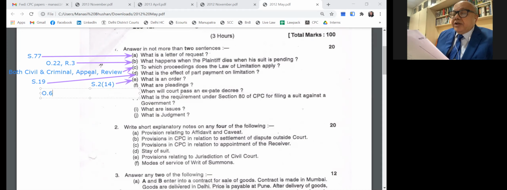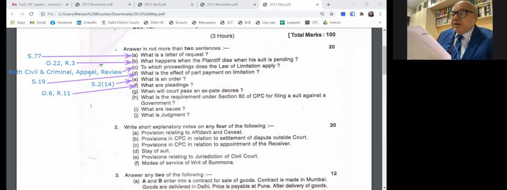Then what is the requirement under Section 80 CPC for filing a suit against the government? You have to give 2 months' notice, stating the full cause of action, the dates, and the place of the plaintiff with reference. Then what is an issue? Issues are points disputed by the parties, which the court decides, asserted by one and denied by the other, which are dealt with under Order 14.